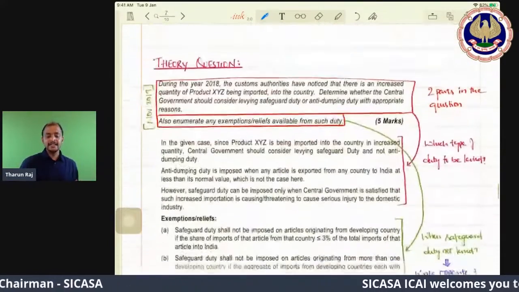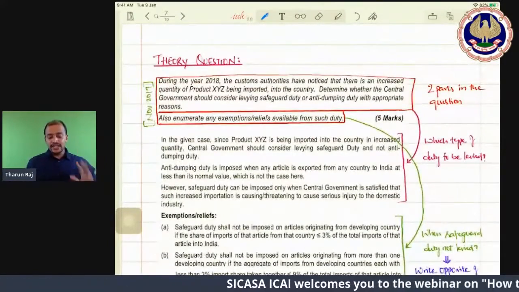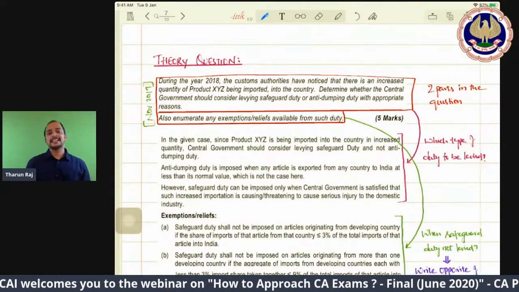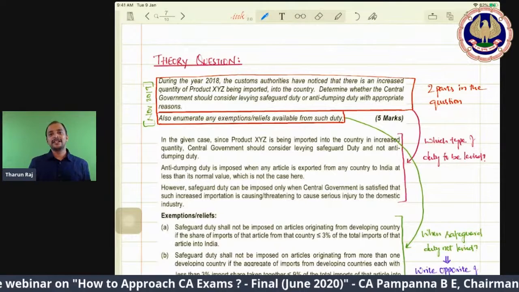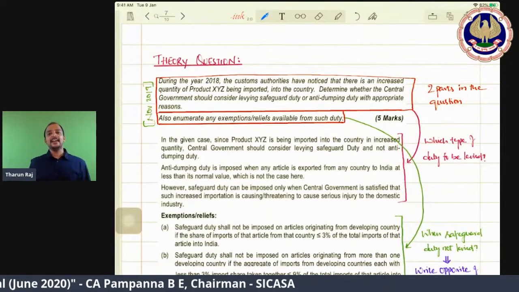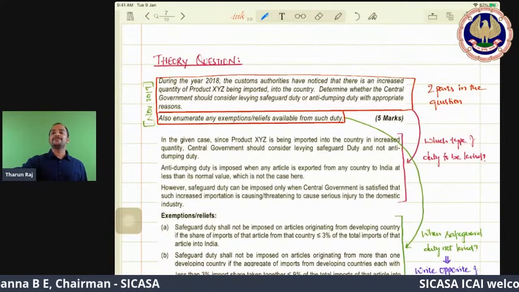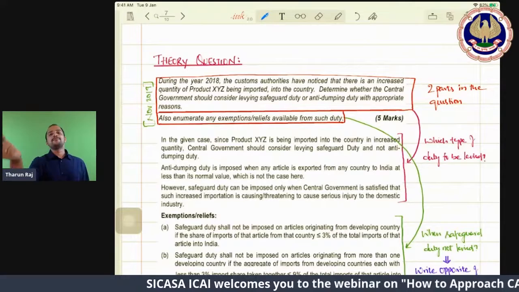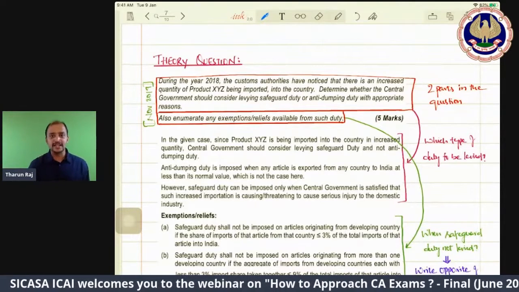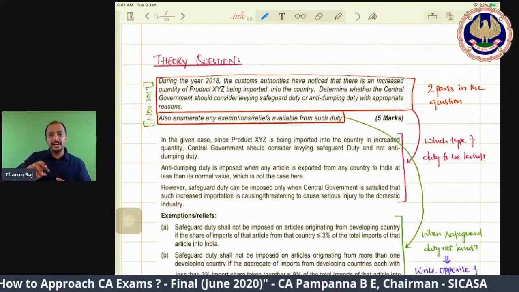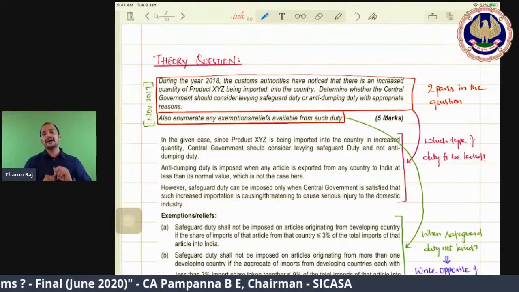Then finally, theory questions. Nowadays, the questions framed by ICAI are not direct theory. They will not ask, what are the salient features of GST? Or what are the conditions to be satisfied for opting for the composition scheme? Or what are the cases where compulsory registration is applicable under GST? Like that, they will not ask. Here also, they identify a scenario, and from that scenario only they make the question.